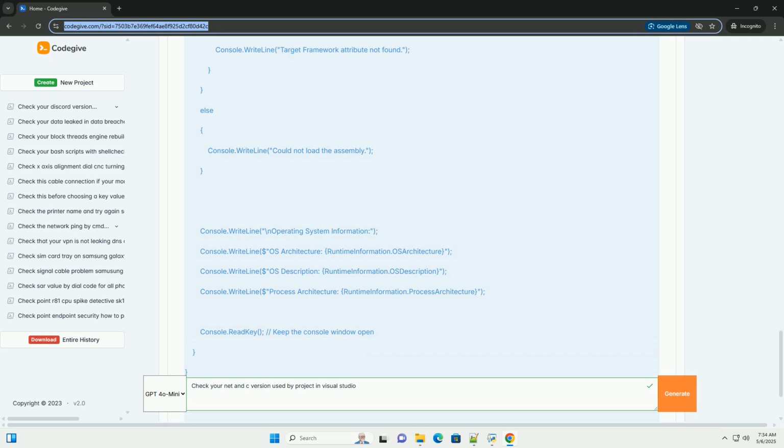Compiler support: just because you set a C++ standard in Visual Studio doesn't guarantee that the compiler fully supports it. There might be some features that are not yet implemented or have bugs. Consistency: ensure that all projects within your solution are targeting the same .NET Framework version or C++ standard, unless you have a specific reason to use different versions. Inconsistent versions can lead to compatibility issues and unexpected behavior.